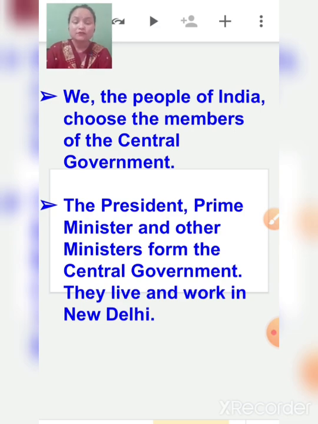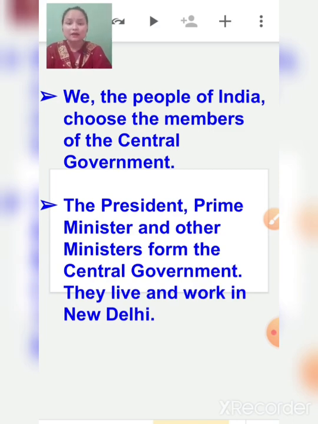And we, the people of India, choose the members of the central government. How? Because we give vote to them. And who can vote? A person 18 years or above can vote. So the people of India choose the members of the central government.